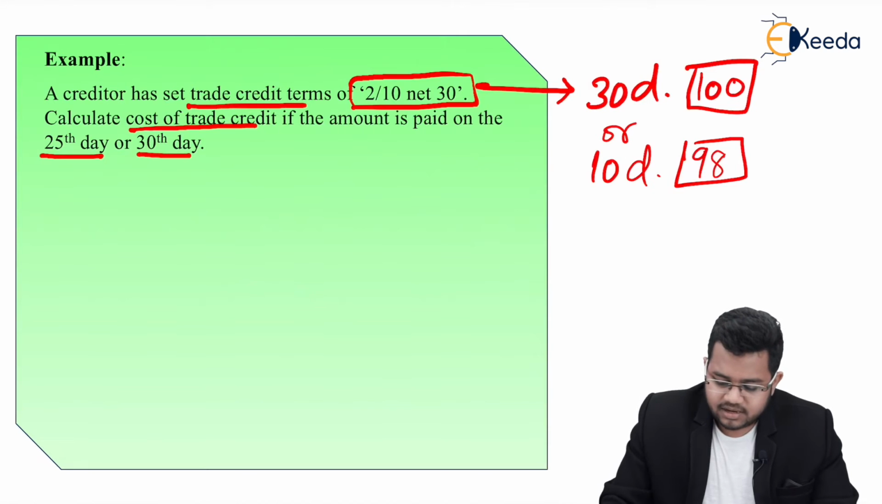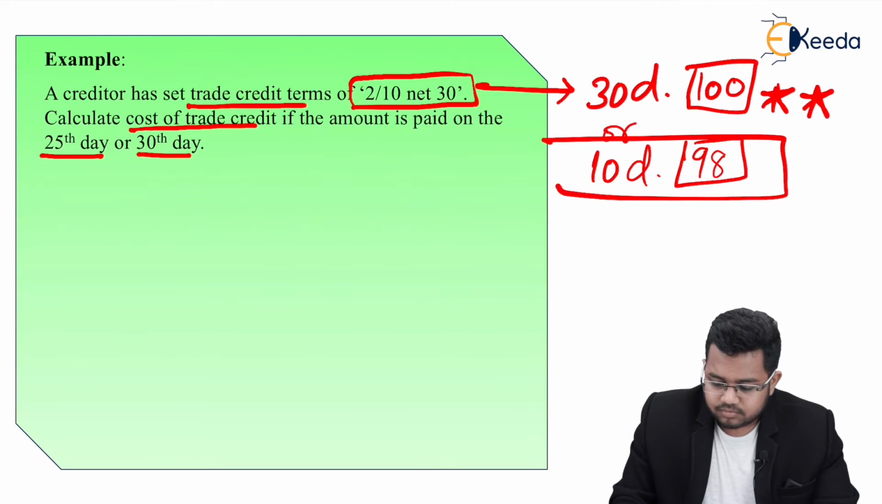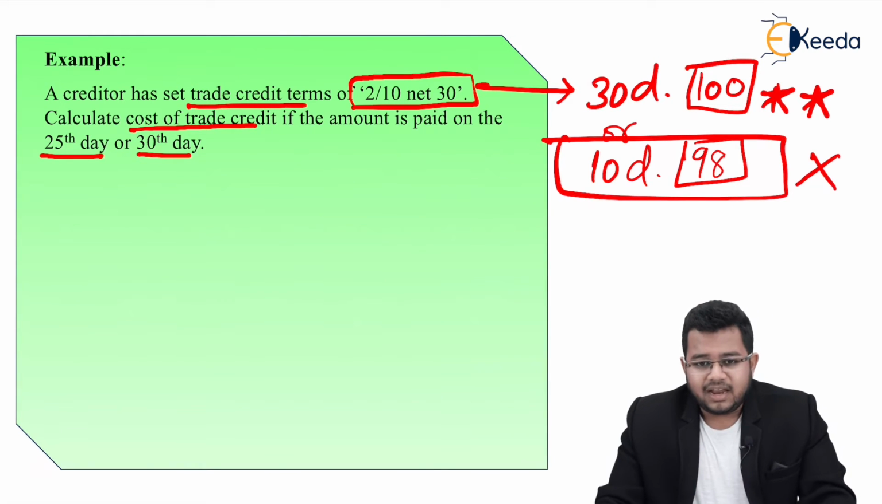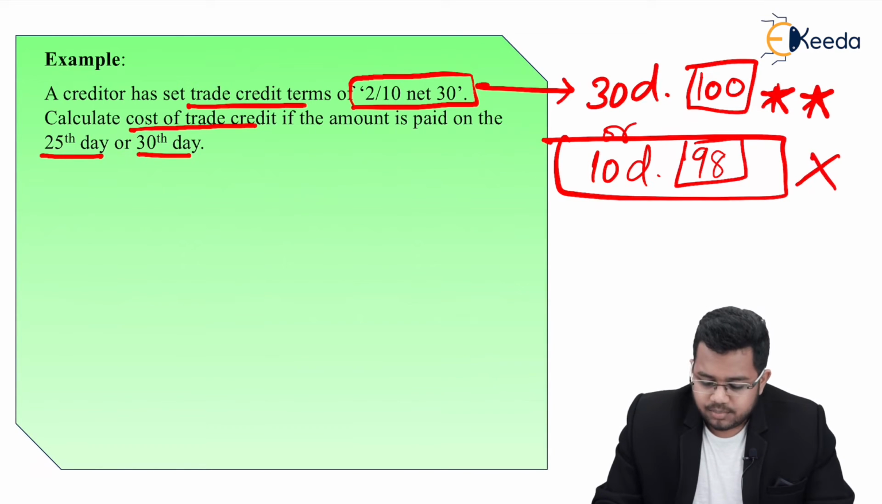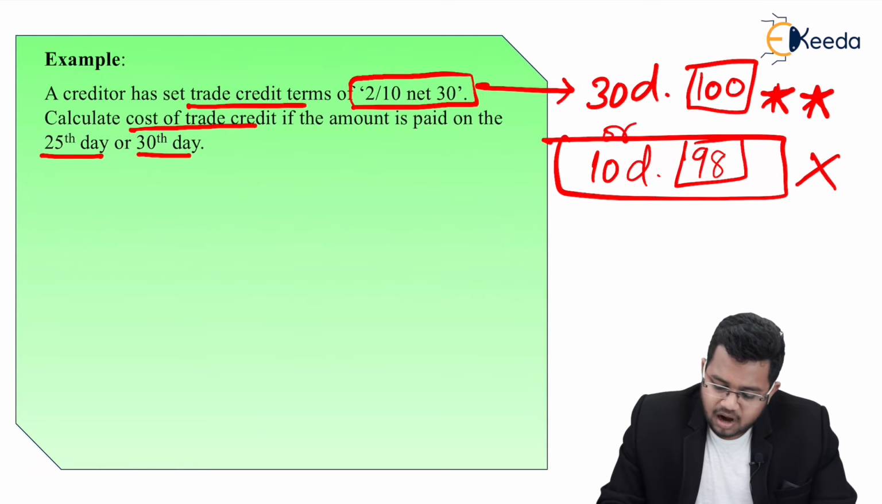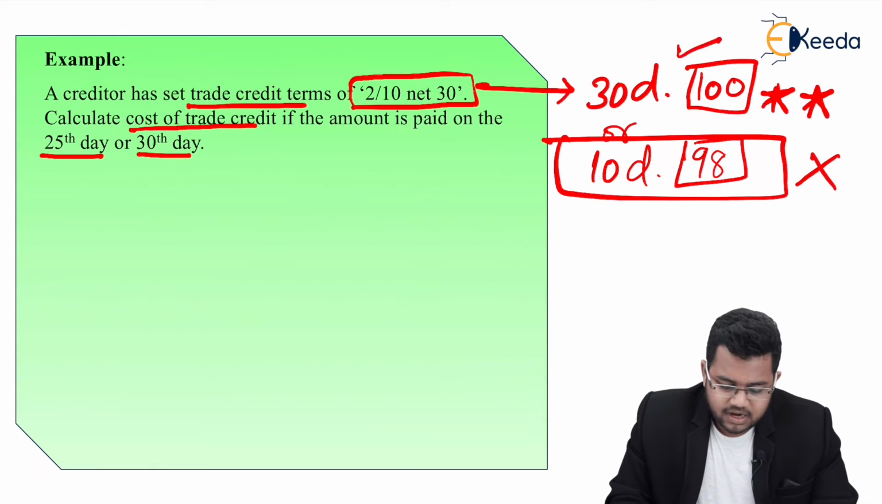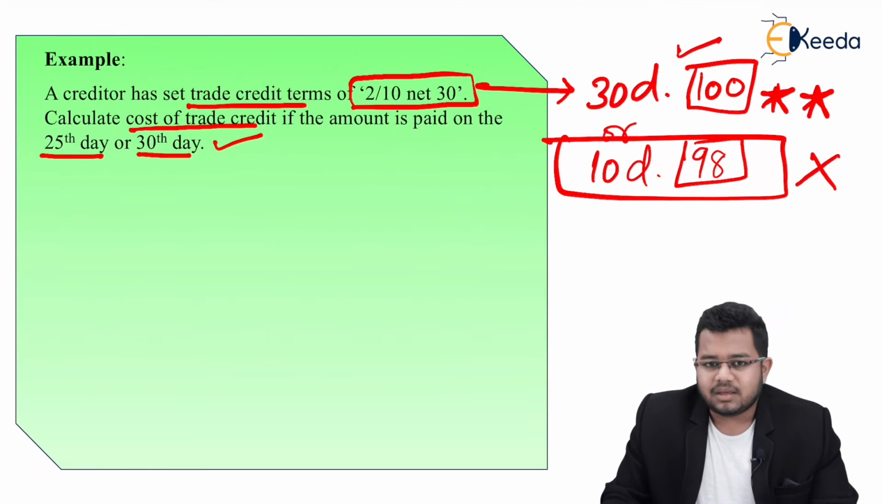25th day or 30th day means this one, the 100 one. I am not taking this discount. Of course, because we are finding the cost of trade credit, which is the cost of not taking the discount. Basically, I'm not taking the discount. I'll be paying $100 either on the 25th or the 30th day.